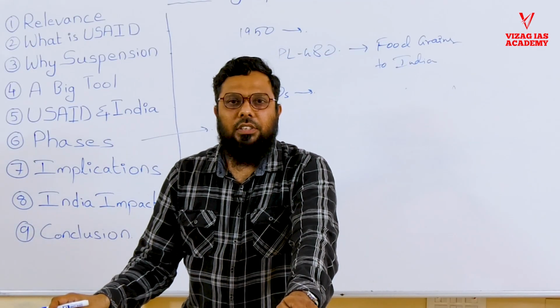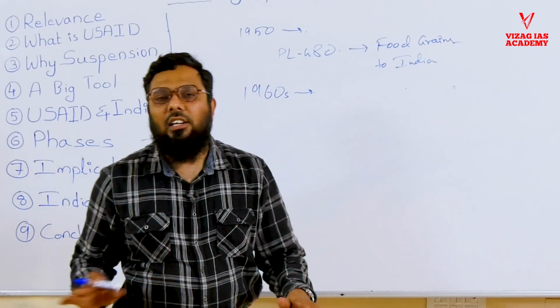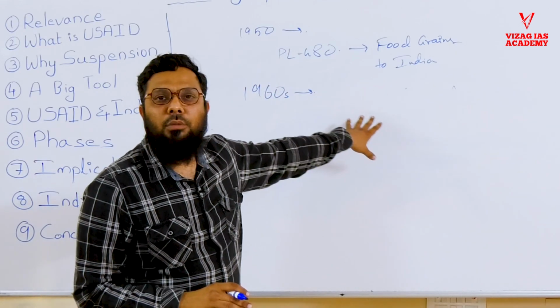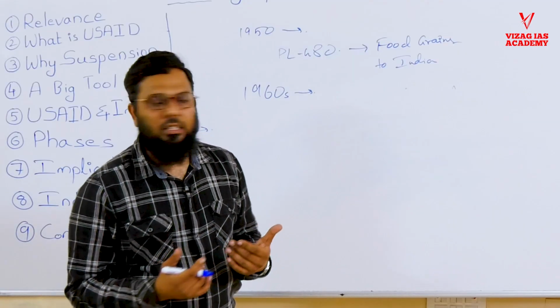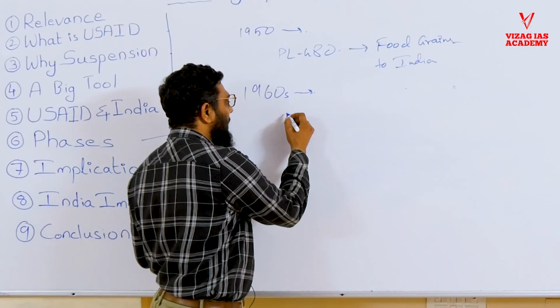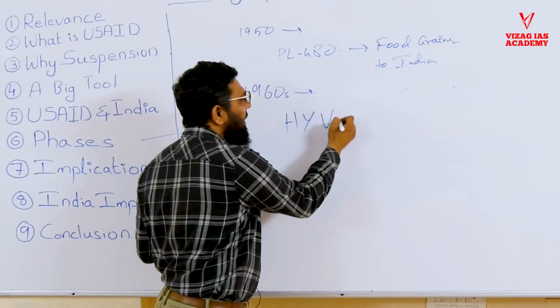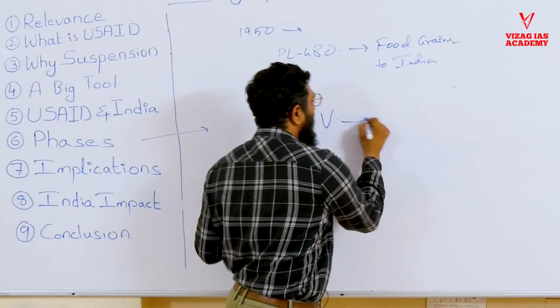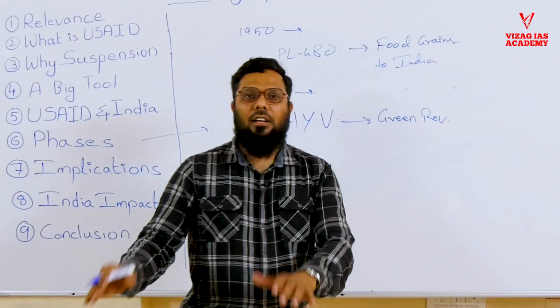In the 1960s, we see the US also cooperating with India in the development of its agriculture, because food security is the most important problem. It's not they who are prioritizing, it's we who are prioritizing. We wanted agricultural development, therefore we invested a lot in high yielding varieties, which led to the Green Revolution, which made India self-sufficient.